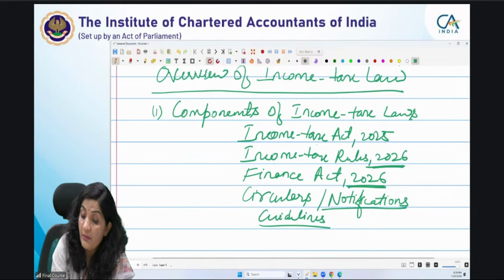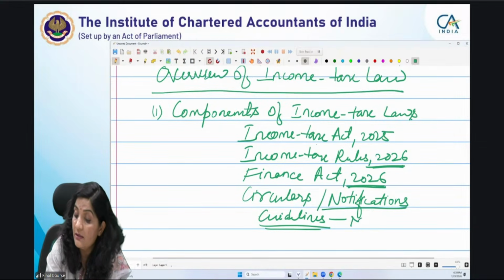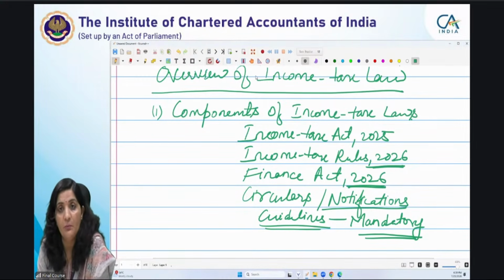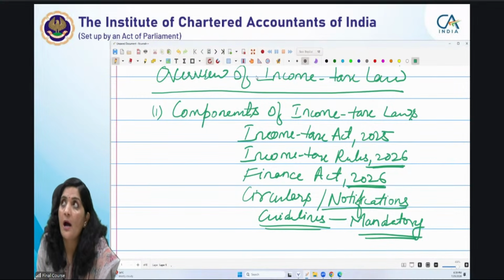Guidelines are the mandatory part. These are mandatory, but they come out by way of circulars. अगर आप देखोगे circulars के through ही guidelines आती हैं, but it is necessary that they should be presented before the parliament, before both houses of parliament, right? Then only these guidelines can be issued. And the guidelines का number is also given in the form of a circular.